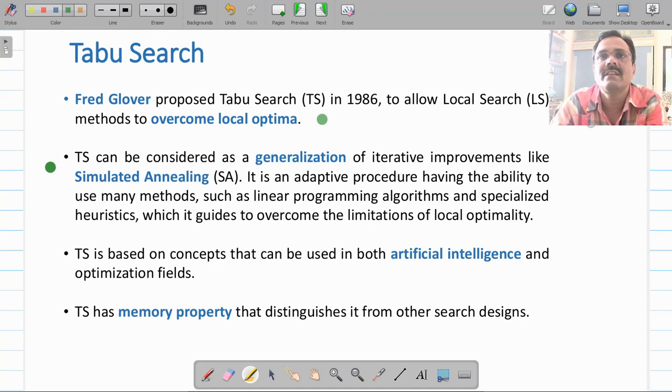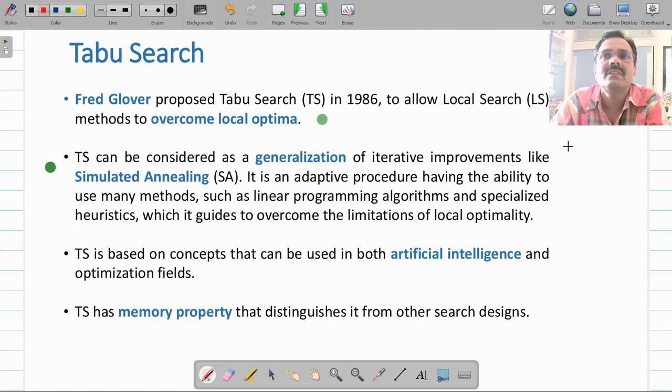In simulated annealing, you start with some starting node and then you generate its successors, the neighborhood nodes, and then you select one of the successors based on some heuristic information, and then you incorporate randomization to make it more diversified.